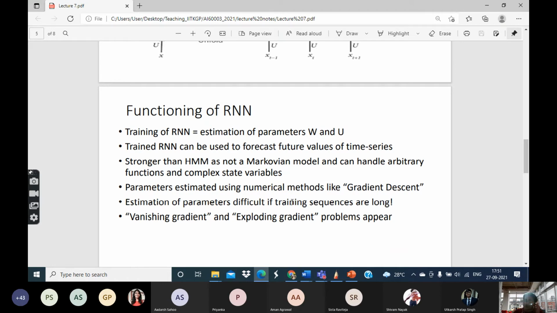Either the numbers can become very small and tend to 0, or the numbers can become very large and tend towards infinity. Whatever software you are using for these calculations will have a certain precision. It cannot represent numbers, let's say, less than 10 to the power minus 100 or more than 10 to the power 100 or something like that.